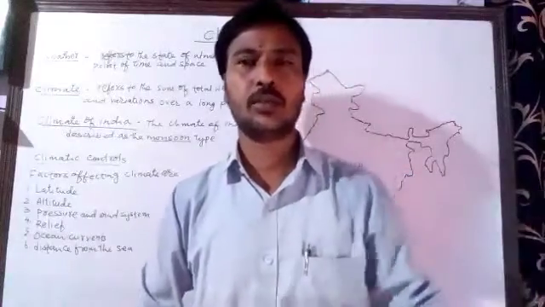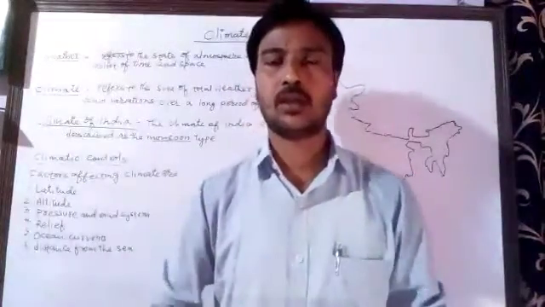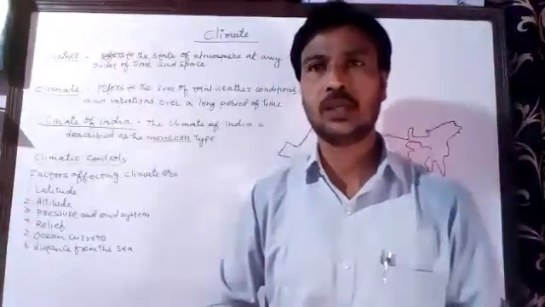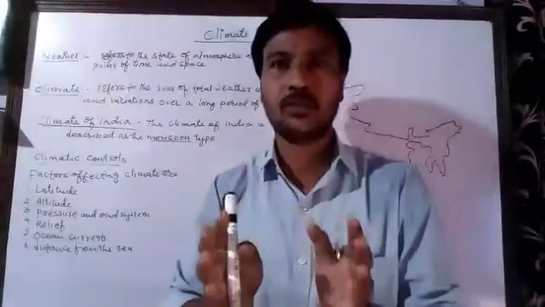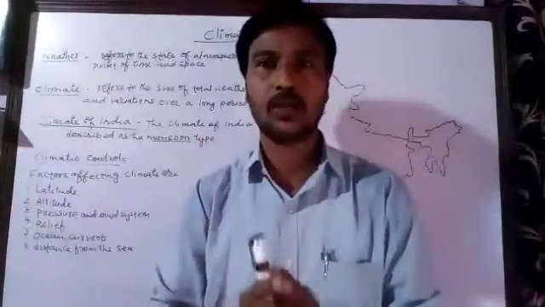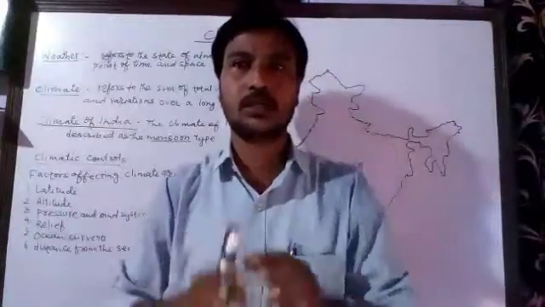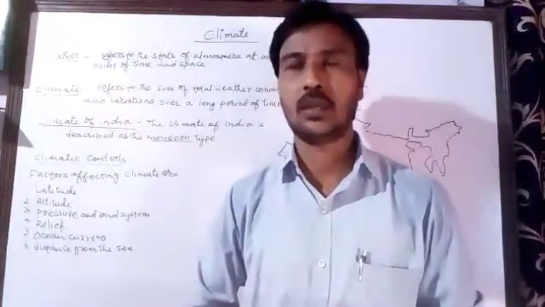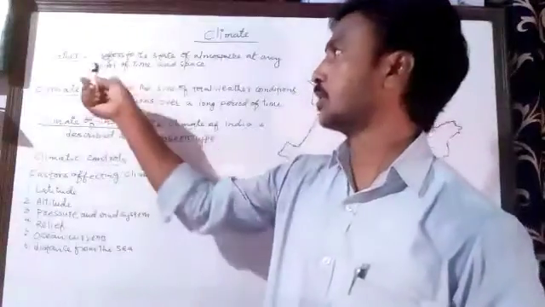It may be sunny, or it may be some other type of weather. I told you that weather covers a small area, it doesn't cover a large area as climate does. So that's about the weather.